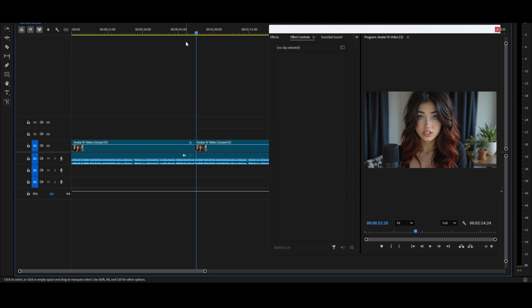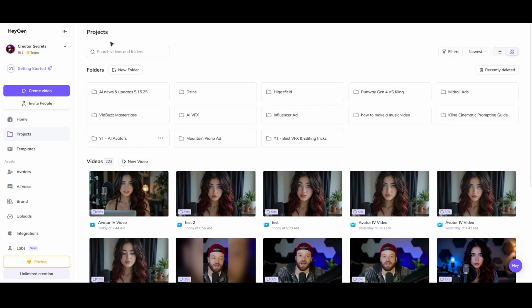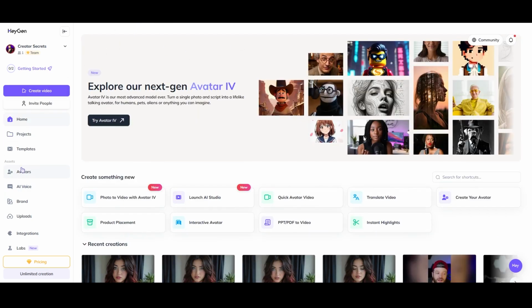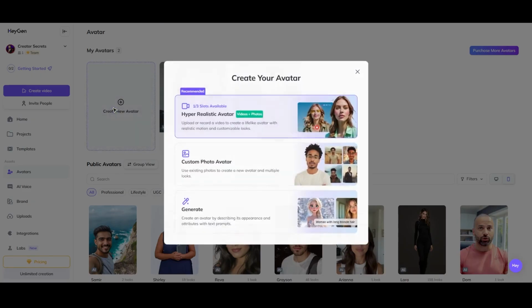Even if it was a real video being filmed by a real person, they obviously have to cut the video as they're editing it. So again, all I did here was basically just duplicate that 1-minute clip 3 times, and then I just cut them and splice them together so that the full video is slightly over 2 minutes, and that's pretty much it. So once you have your 2-minute training video, this is where you're going to actually train a version of your character into HeyGen. So when you're inside of HeyGen, you're going to want to come right here to the avatars section, click this button to create a new avatar.